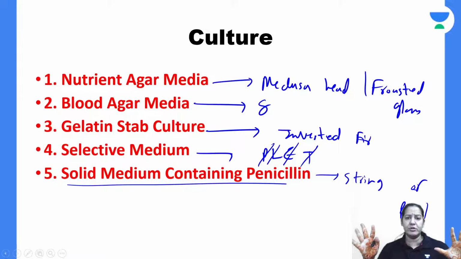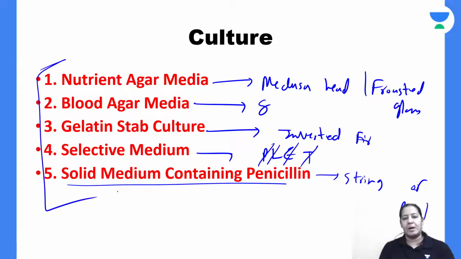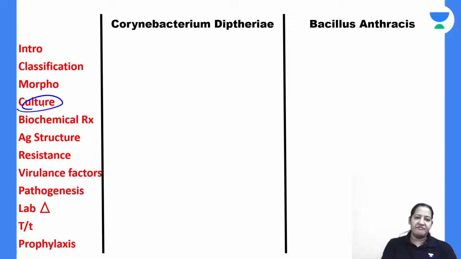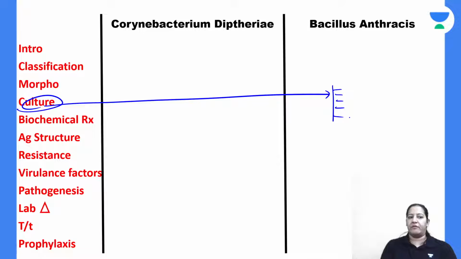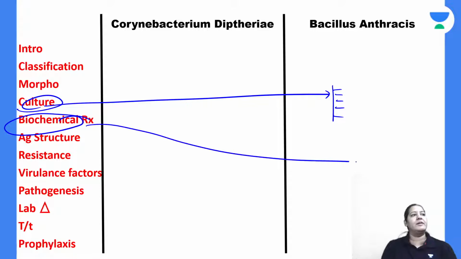इस पे बहुत MCQs भी आते हैं and they are important for theory exam also. Give me a thumbs up. So I'm done with the 5 culture media. You already know the summary of them. Coming on biochemical reaction.